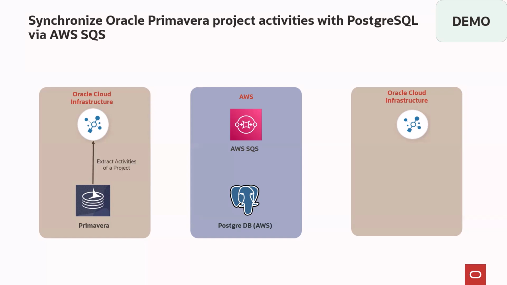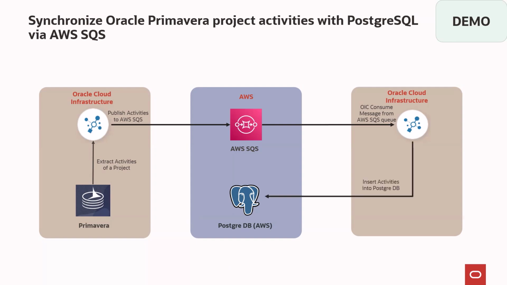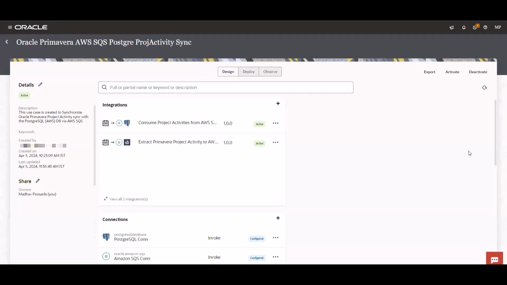OIC extracts the activities of a project from Primavera Cloud and then publishes the activities to the AWS SQS. OIC consumes the messages that are available in the AWS SQS and then inserts the activities into PostgreDB, which is hosted on the AWS.